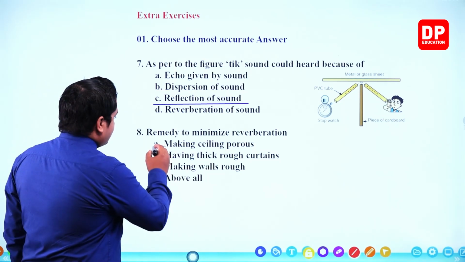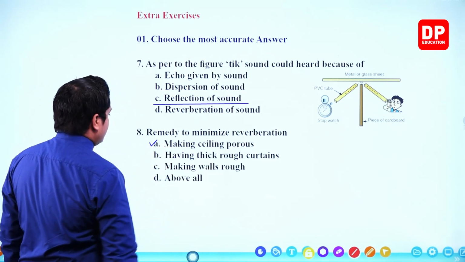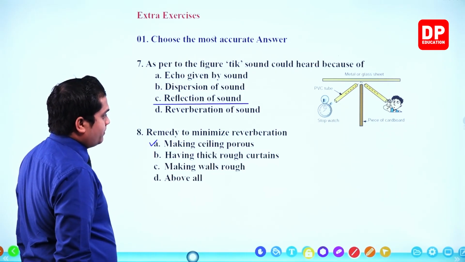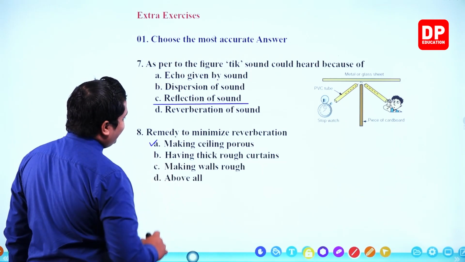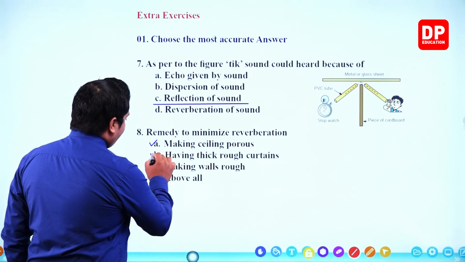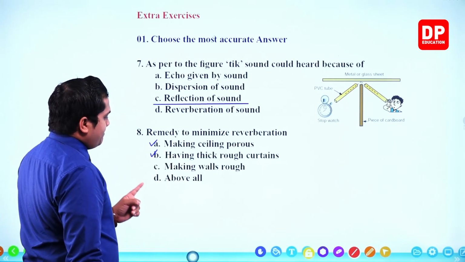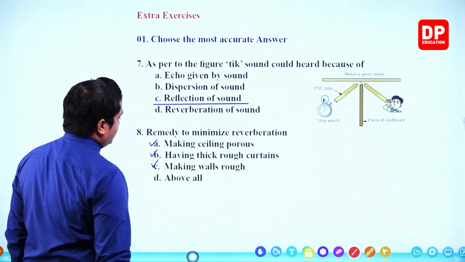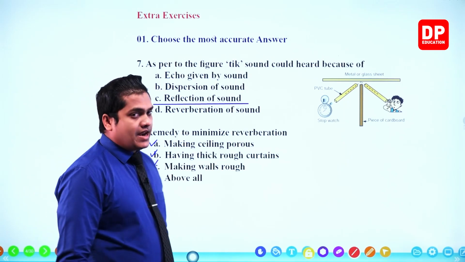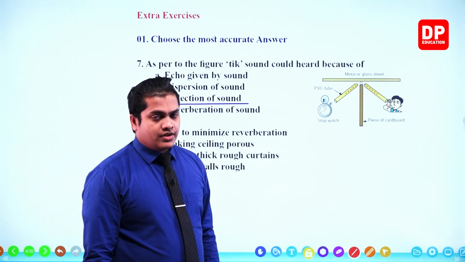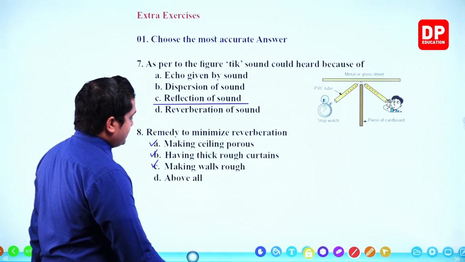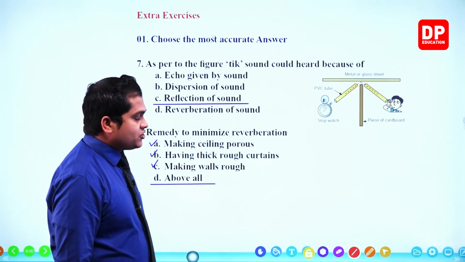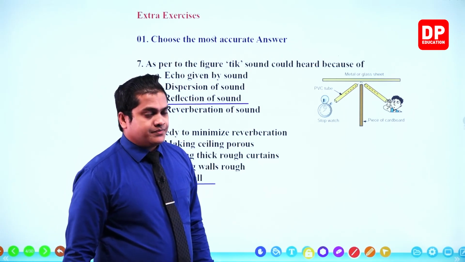Making ceilings porous. Once again, this is correct, no issues in it. I told you that making the ceiling porous is a good remedy to minimize reverberation. Next one, having thick rough curtains. Once again correct. Making walls rough. Once again correct. Rough means correct, because rough surfaces can absorb more sound. So all of these are correct, and all of them can be referred to as remedies to minimize reverberation.